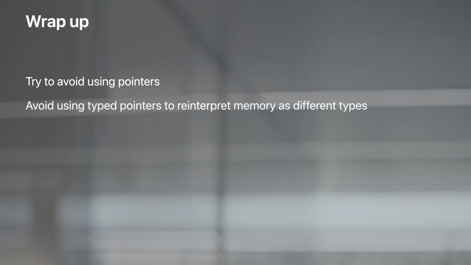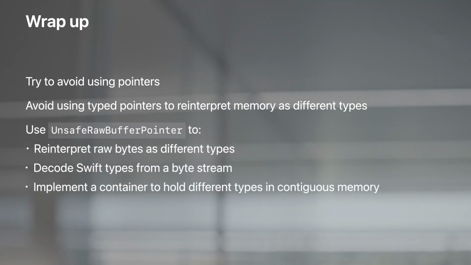To end, let's review our strategies for handling pointer types. The best strategy is to avoid using pointers whenever you can. In the rare case you need to reinterpret the same memory location as a different type, you should choose carefully. Since typed pointers always need to match the memory's bound type, it's best not to use them to reinterpret types. This can be hard to remember though, because C code often handles this by casting pointer types. Instead, Swift provides APIs based on raw pointers for that purpose. These are useful APIs even in pure Swift code. For example, you may need to decode values from a byte stream. Or you might implement a container like a Set or Dictionary that holds different types in contiguous memory.